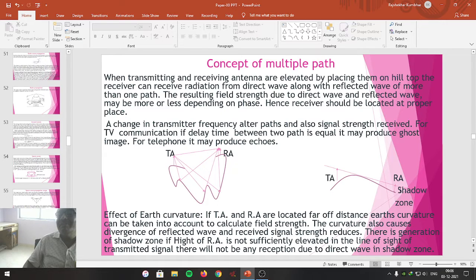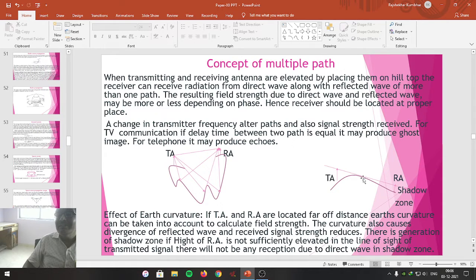Suppose this is the Earth's curvature which we are taking into account. This is the height of the transmitting antenna. If the direct wave travels from the transmitting antenna towards the receiving antenna, because of the Earth's surface here, if the antenna is not sufficiently elevated, it doesn't receive the signal.